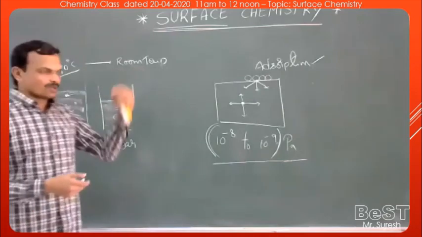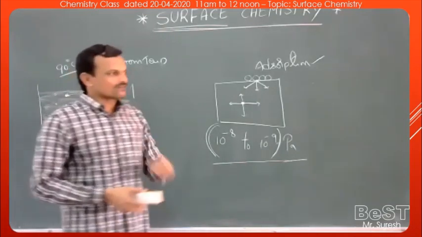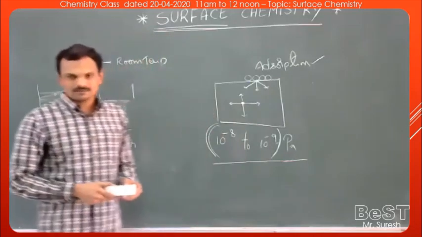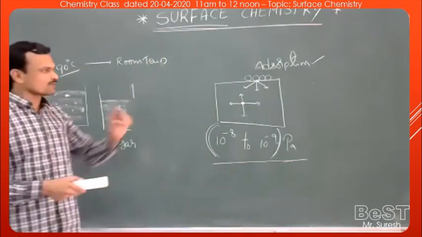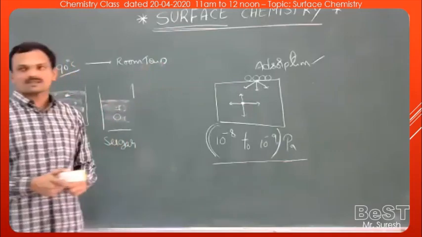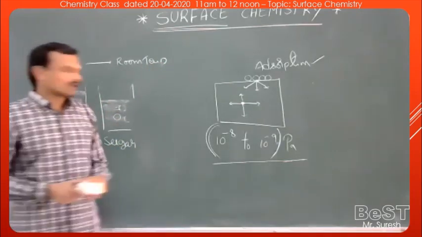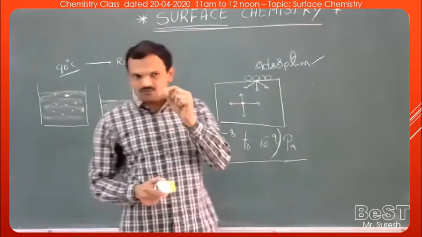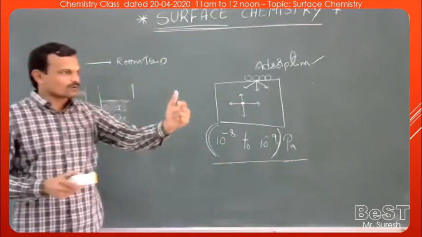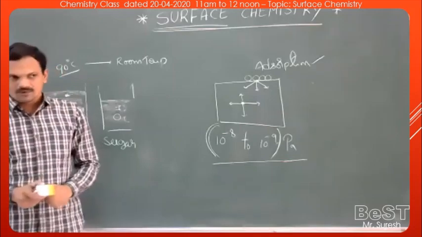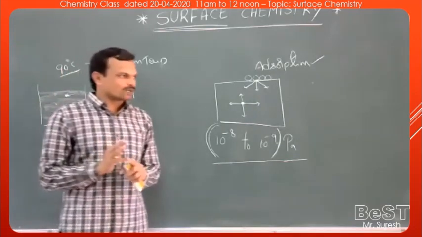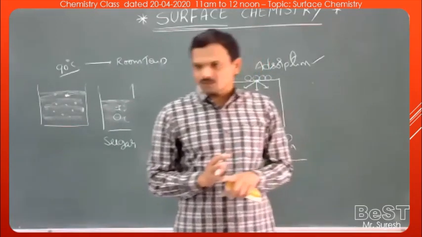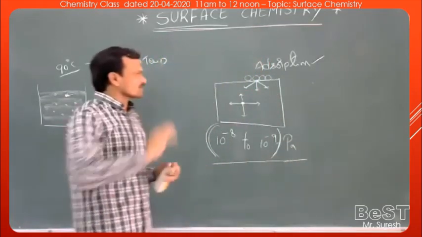The surface of a metal can get activated by a mechanical rubbing process. By mechanical rubbing, we can increase the activity of the surface of the substance. The activity of the surface can also be increased by the deposition of finely divided metal by electrolytic deposition. So by electrolytic deposition of a finely divided metal, or by mechanical rubbing of a metal, we can activate the surface of the metal.